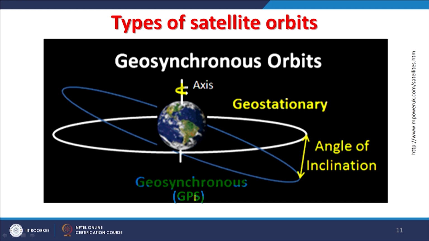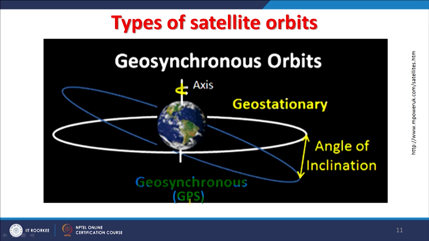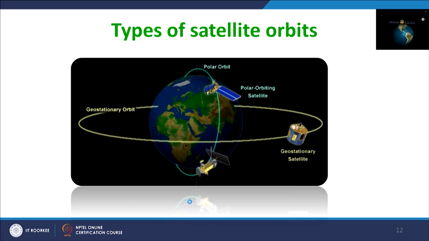geosynchronous satellites are also being used. Here in bracket it is written GPS, but GPS is one part of the GNSS, that is Global Navigation Satellite System. India also has NAVIC or IRNSS in this category, and we have some satellites in geosynchronous orbit, and we also have some in geostationary orbit. So, these are the geosynchronous and geostationary orbits.